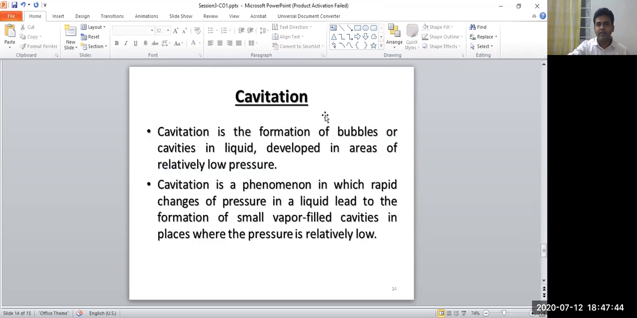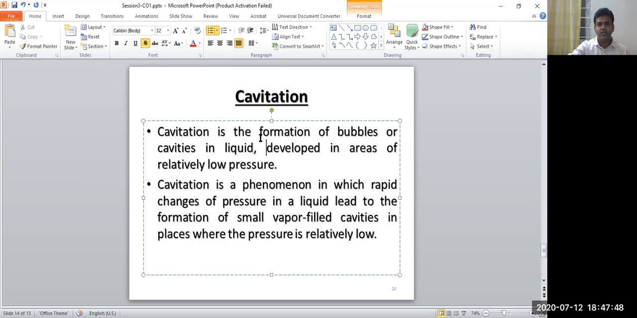Now next is cavitation. What is cavitation? Cavitation is the formation of bubbles or cavities in the liquid. A cavity, that means a bubble, contains vapor. It is not water molecules, it contains the vapor. So cavitation is the formation of bubbles or cavities in the liquid, developed in an area of relatively low pressure.